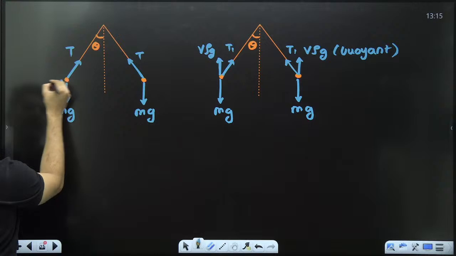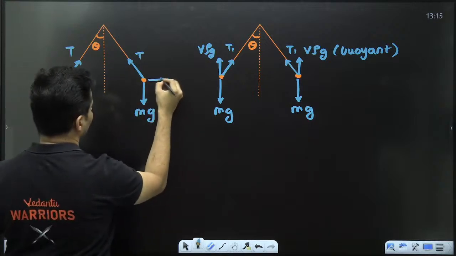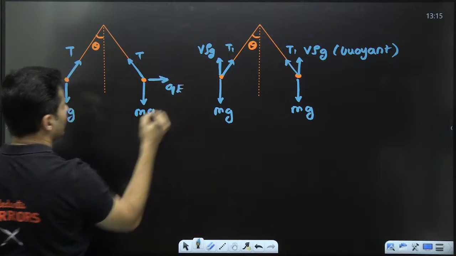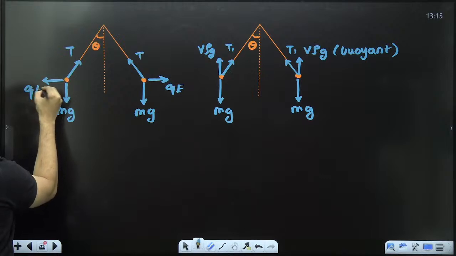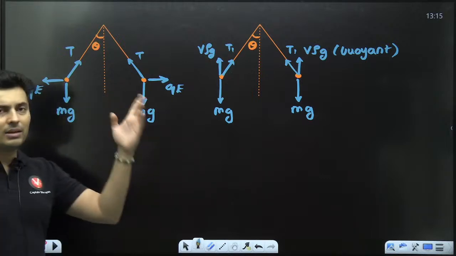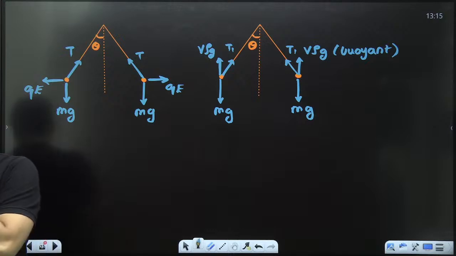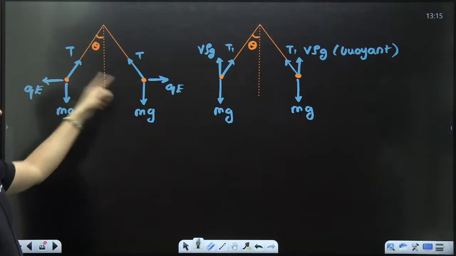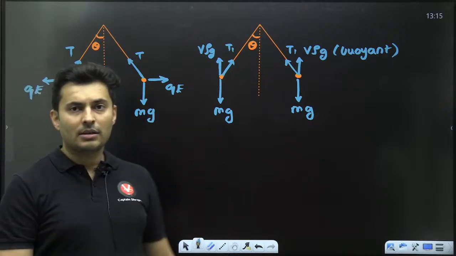Before, there was electrical repulsion between the two, like this. That is the reason they went away from each other in the first place. Q into E will be the electric force acting between them, correct? Q is the charge, E is the electric field between these two particles, right?